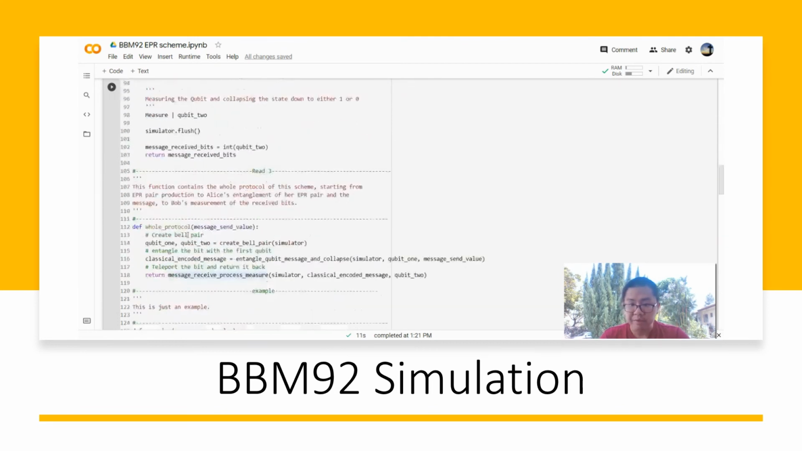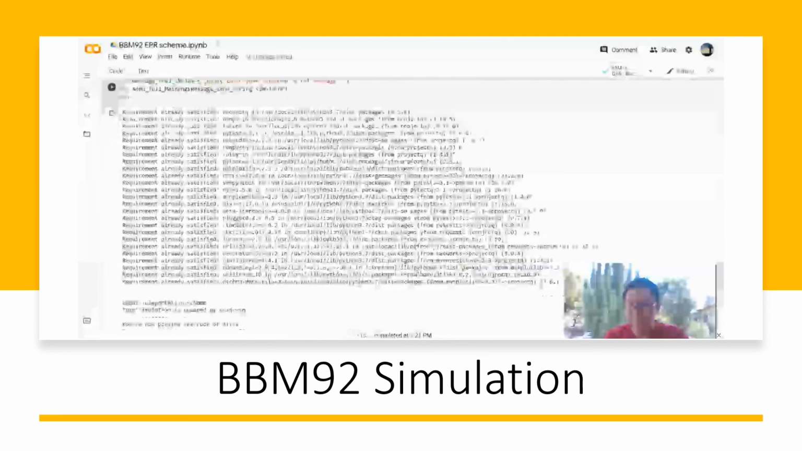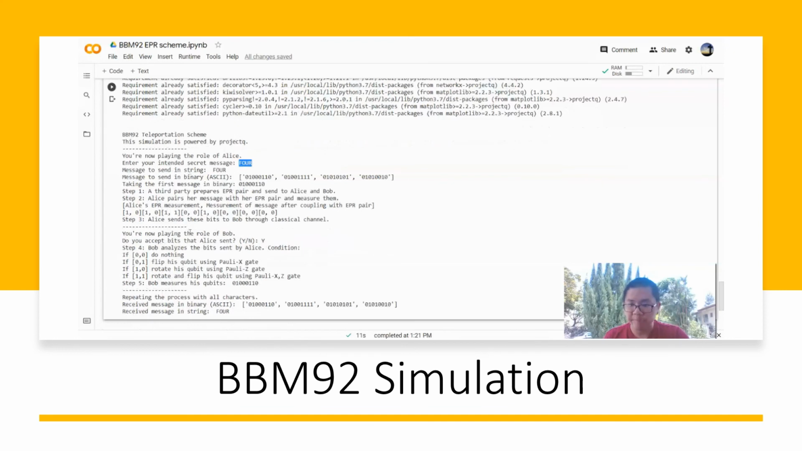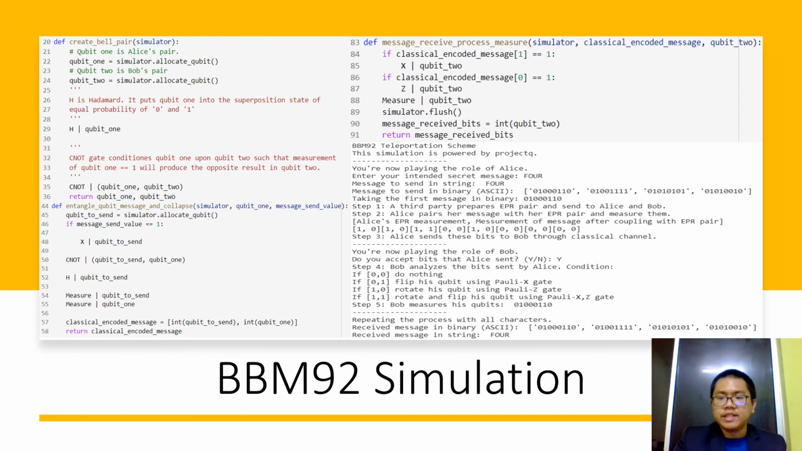So after that, we will have to define a function for the whole protocol. So we will have the input of Alice putting in a message, that's the input, and output is the Bob getting the message. Alright, so let's look at the result of the simulation. So Alice input the message called 4, and after that she managed to transfer it to Bob, and Bob will measure it and analyze it, and the result is 4 as well. So we can conclude that the simulation is a success. So this is the coding and the result of the simulation as iterated from the previous session.